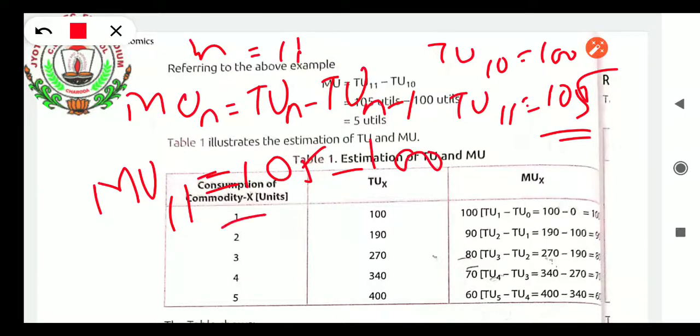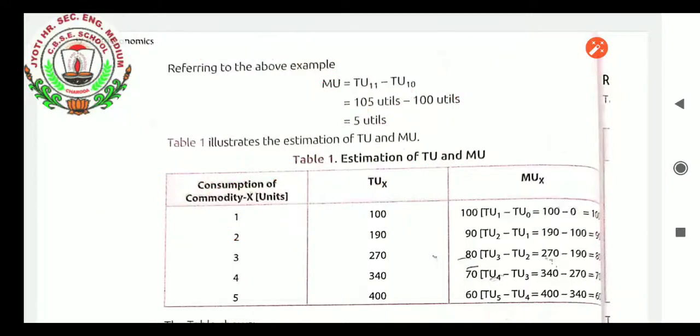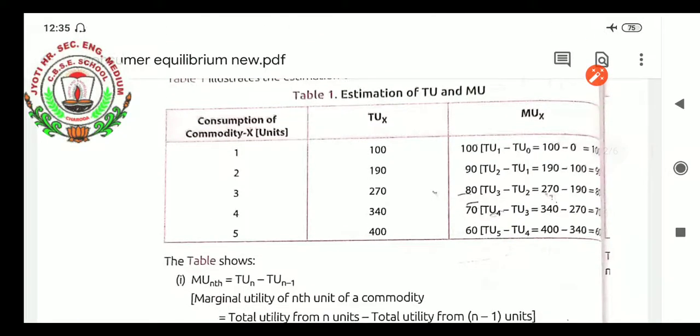If we subtract 105 minus 100, how many utils? 5 utils. It is the marginal utility derived at the 11th level: consuming 11 units, one more unit than the previous one. How much more did we get? 5 utils more. Okay, now let us illustrate the estimation of TU and MU by this formula.